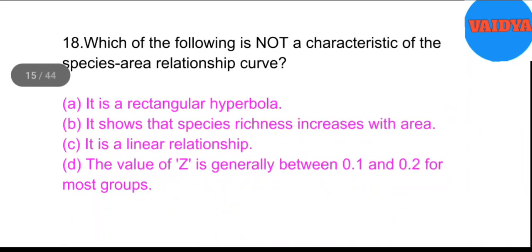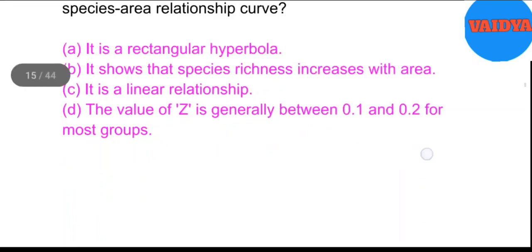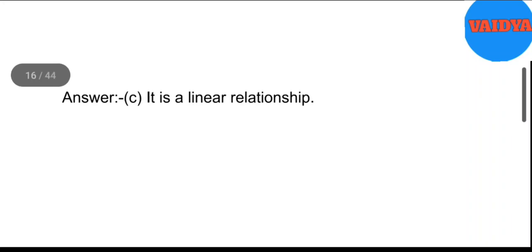18. Which of the following is not a characteristic of the species area relationship curve? A. It is a rectangular hyperbola. B. It shows that species richness increases with area. C. It is a linear relationship. D. The value of Z is generally between 0.1 and 0.2 for most groups. Answer. C. It is a linear relationship.